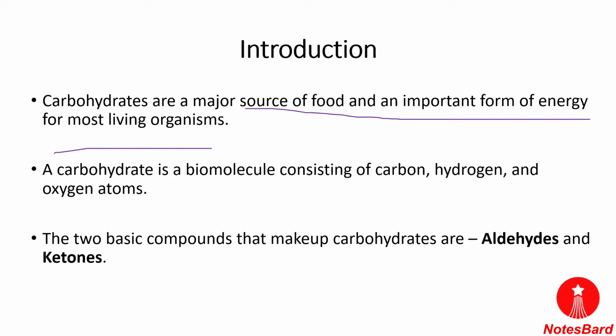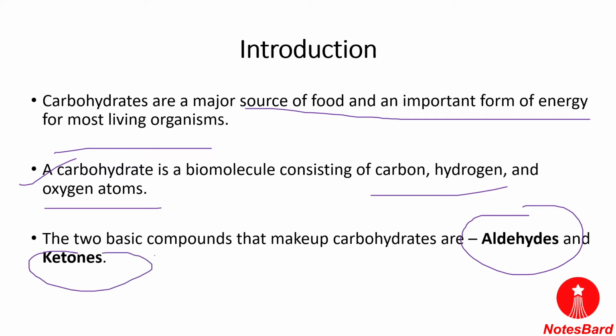They are made up of carbon, hydrogen, and oxygen atoms. They have two categories, the aldehydes as well as the ketones. These are the two basic compounds that a carbohydrate is made up of.